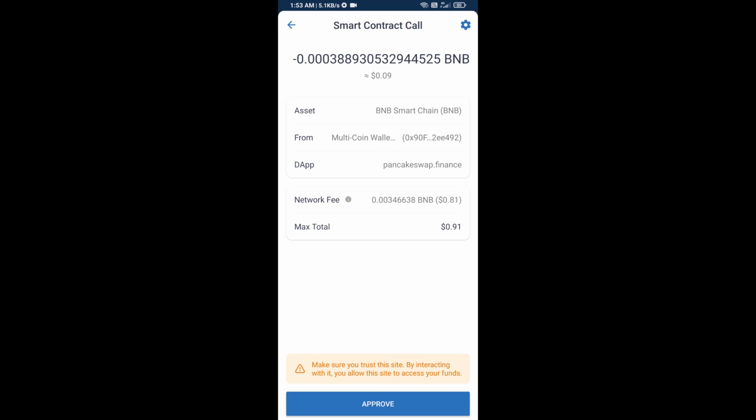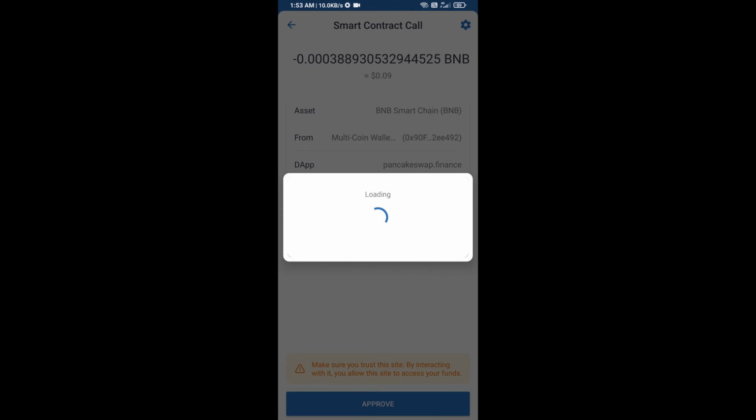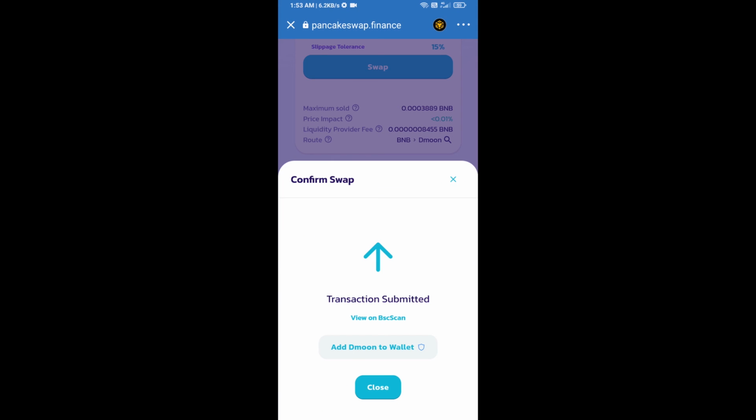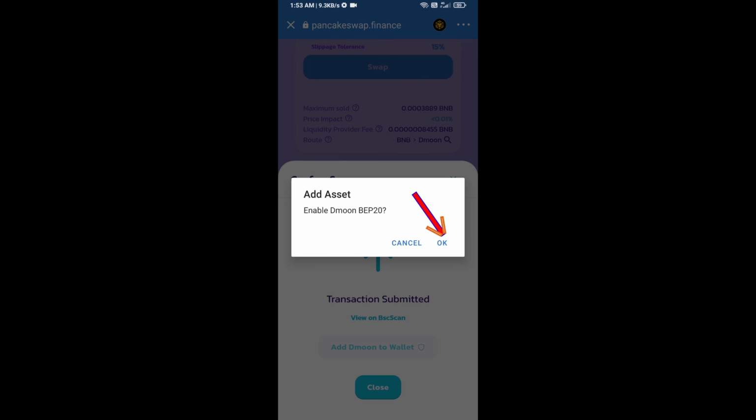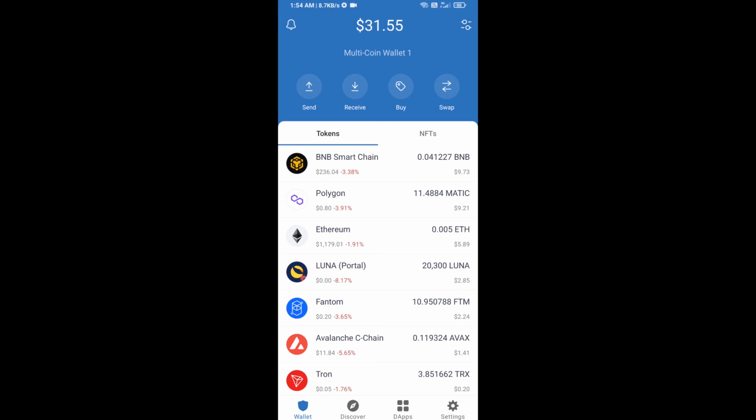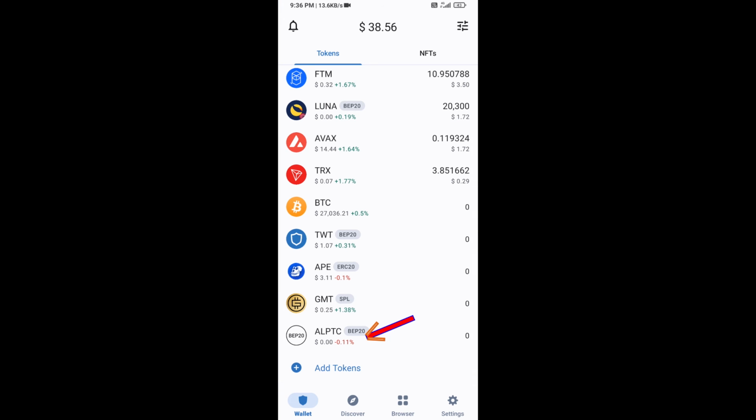So here you will approve this transaction. Now here you will click on add to wallet and click on OK. After that, go to Trust Wallet homepage. Now here this token has been added successfully on Trust Wallet.